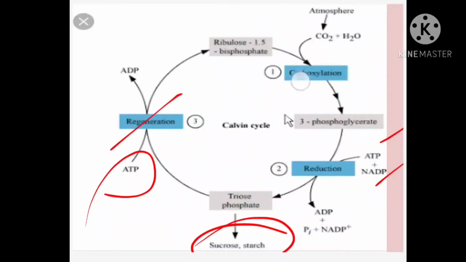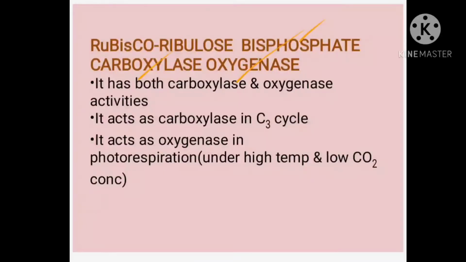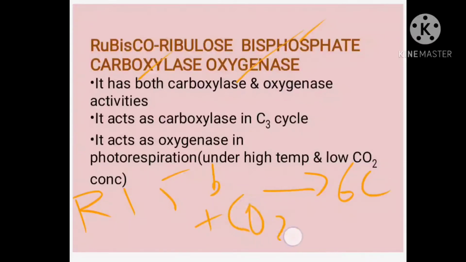Carbon dioxide is accepted by a 5 carbon compound called ribulose 1,5 bisphosphate. Ribulose 1,5 bisphosphate is converted into a 6 carbon compound by the addition of carbon dioxide. The 6 carbon compound immediately dissociates into two 3 carbon compounds, isn't it? So that's what we have learnt.